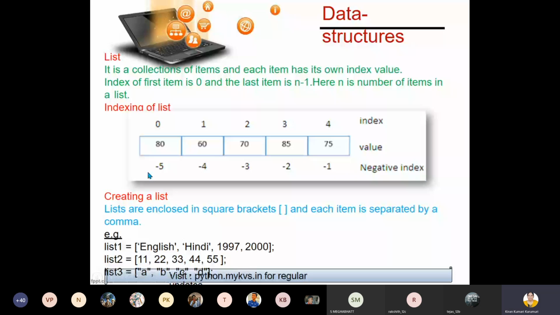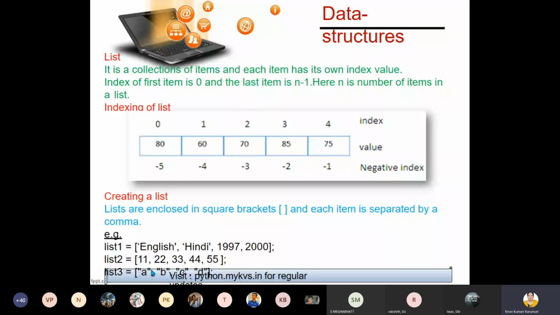Okay, children. Now, how do we create a list? Which bracket do we use for a list? Square brackets. So lists are enclosed in square brackets, and each item is separated by a comma. If it is a numerical value, we need not enclose it in quotes. If it is a string value, then it is a character collection, so we enclose it in single quotes or double quotes.